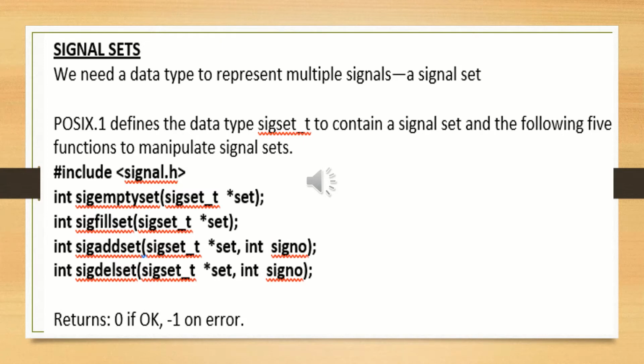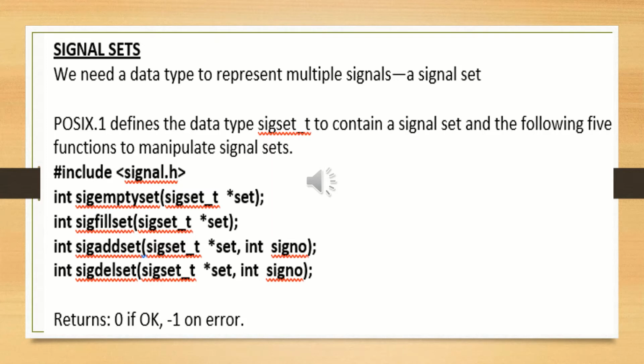The fourth one, int sigdelset, signal delete set, removes signals that are not required for processing the process. Those signals are removed by using this function.